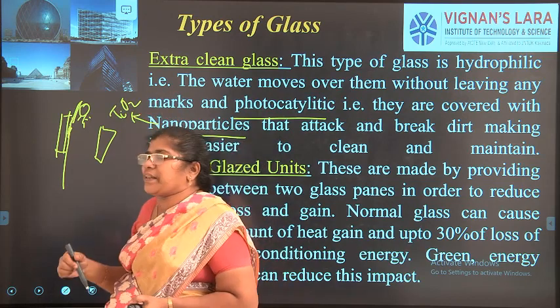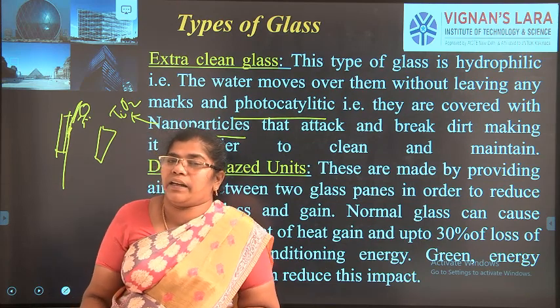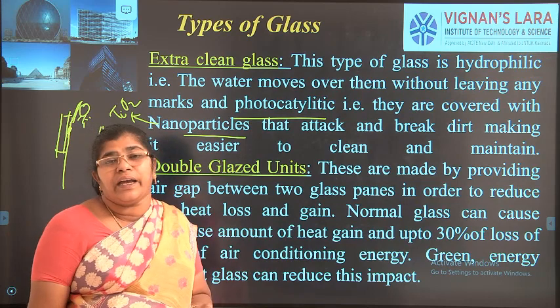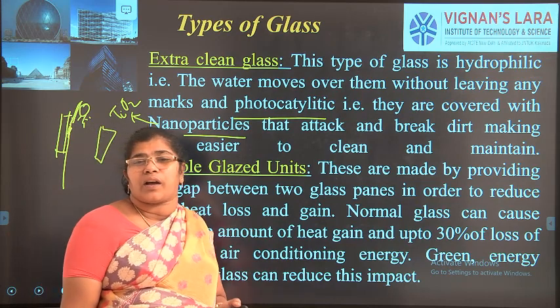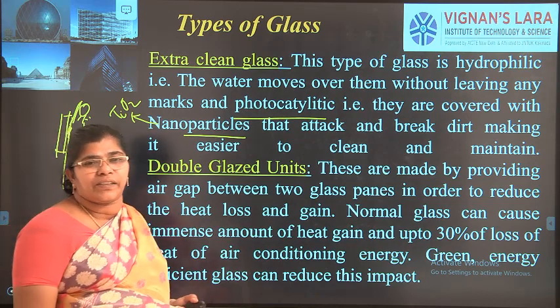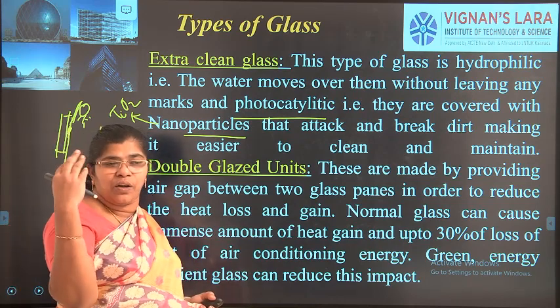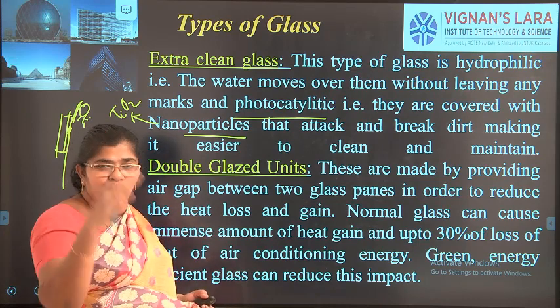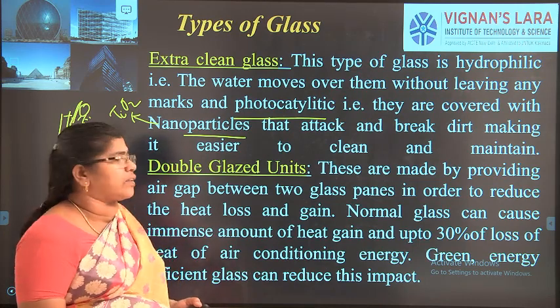This is currently available and used for almost all car glasses. Everywhere it is coated with nano titanium oxide, so that water will not stagnate on the glass. It will move away, washing the dirt also.